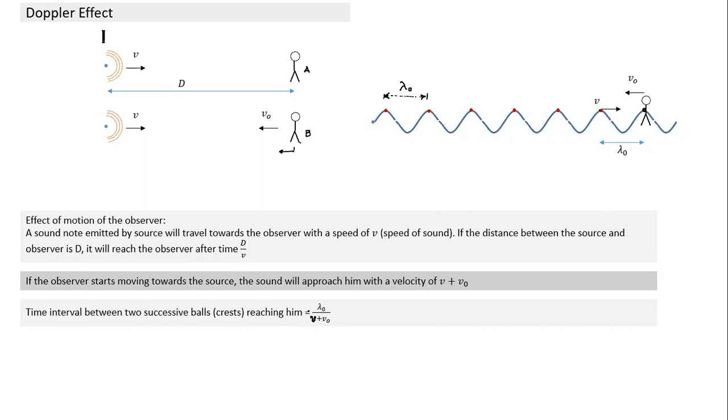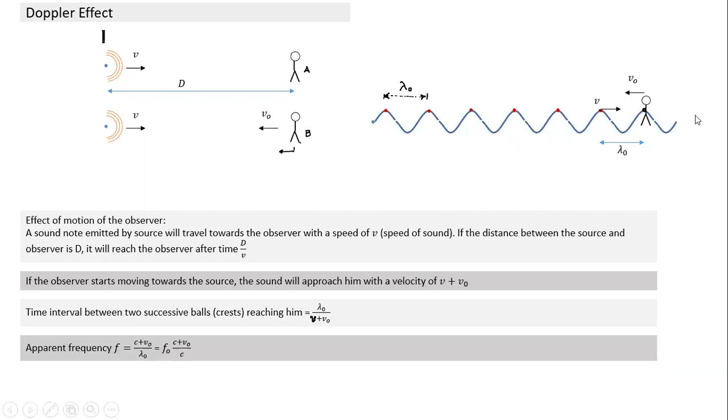That's the time interval. So what will be the frequency at which the balls reach him? The inverse of the time interval. So what is the apparent frequency observed by the person here, because he is moving towards the source? The apparent frequency is the inverse of this: v plus v naught divided by lambda naught.